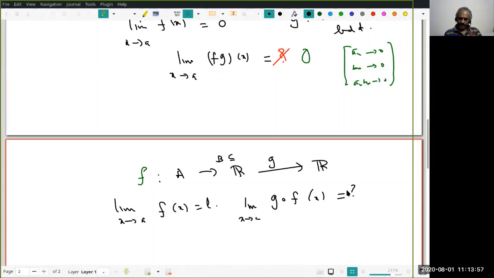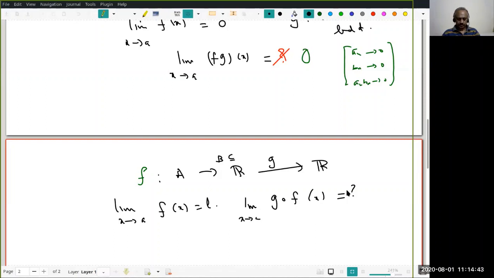Do you have any idea what kind of restrictions I am about to put? First guess the answer, what should be the right side limit. Then I want to prove that, then what kind of condition I should impose. You should work backwards. Manmohan? The limit is g of L. Pardon me? The limit should be g of L. g of L, okay, that's your guess. Very good. Then what are the restrictions I have to impose?